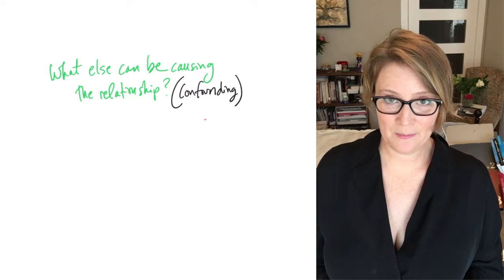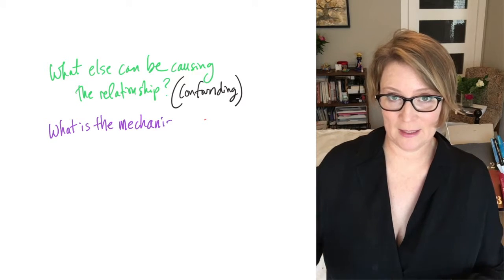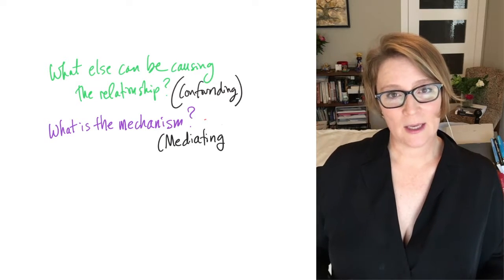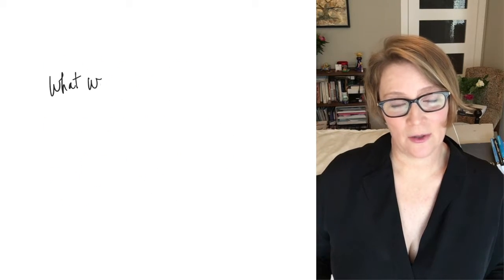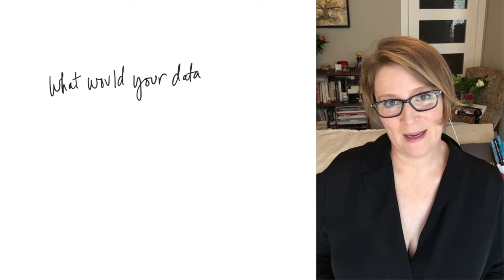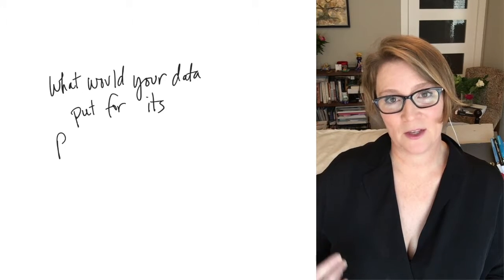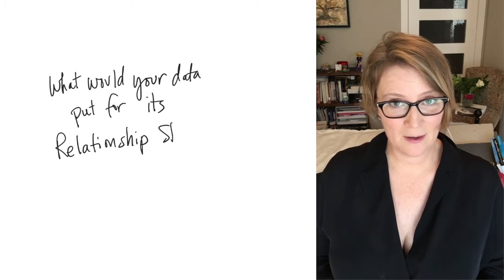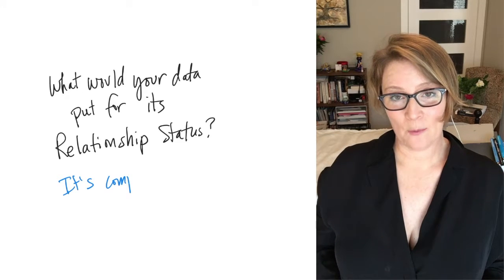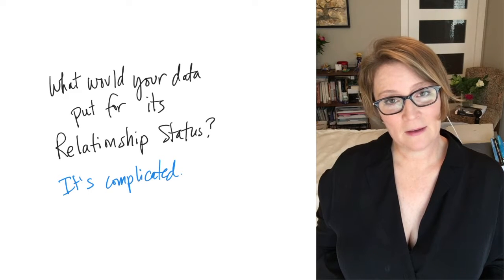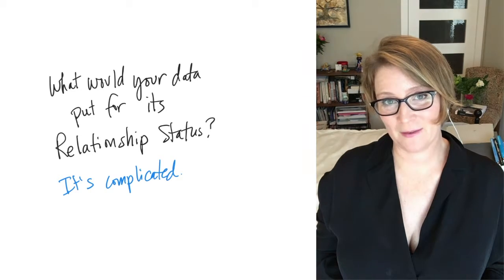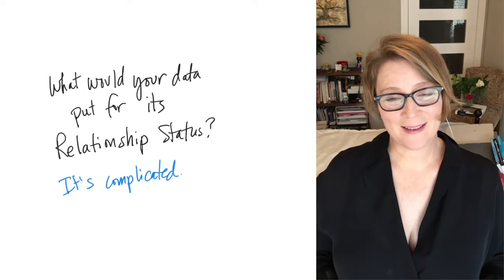What's the mechanism that might be causing the behind the scenes relationship? And is the relationship different in different situations? Asking these questions is essential every single time you sit down to tell a story with data. Is the relationship status here a moderator, a mediator, and what are the confounding factors? Can you control for the different confounding factors? Can you talk about the different confounding factors? Once you've done this, these are your 3 new best friends. They really help you tell the story, and we're all set.